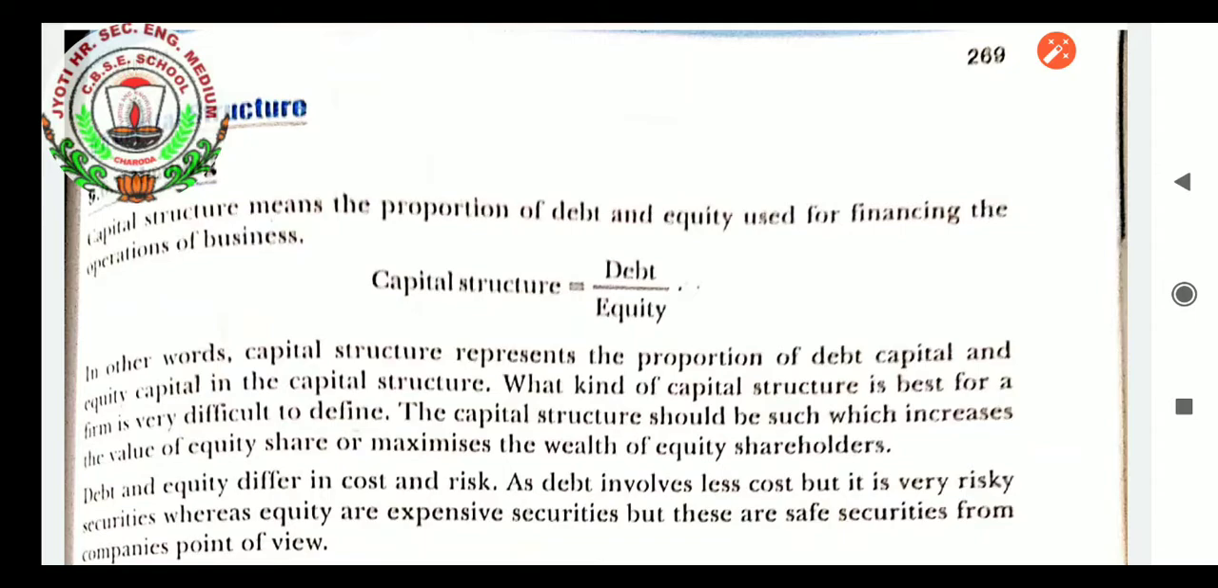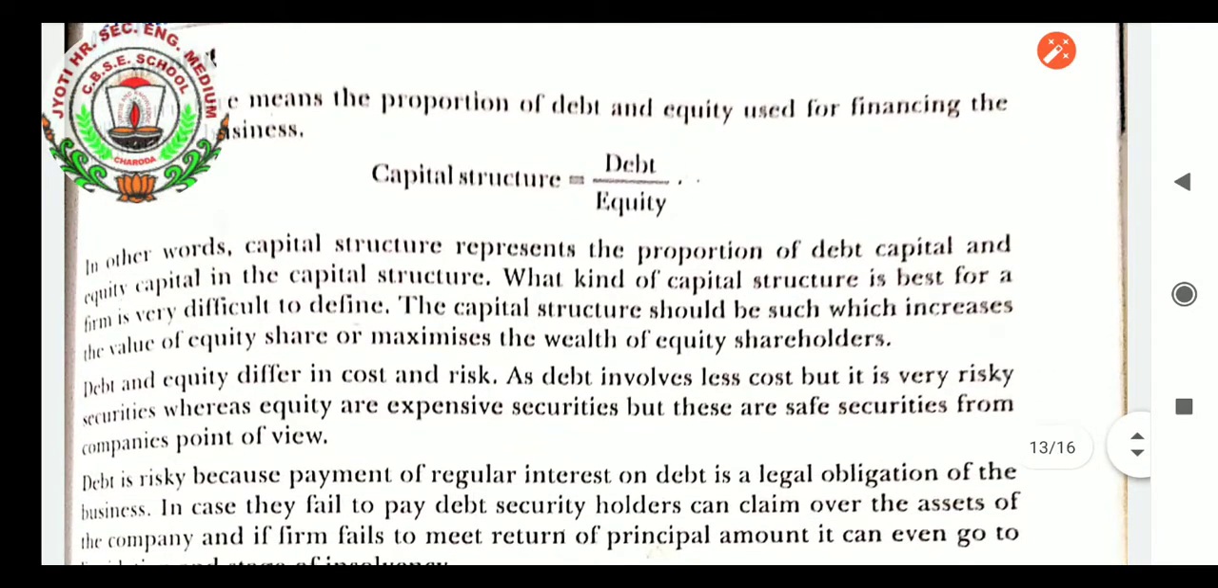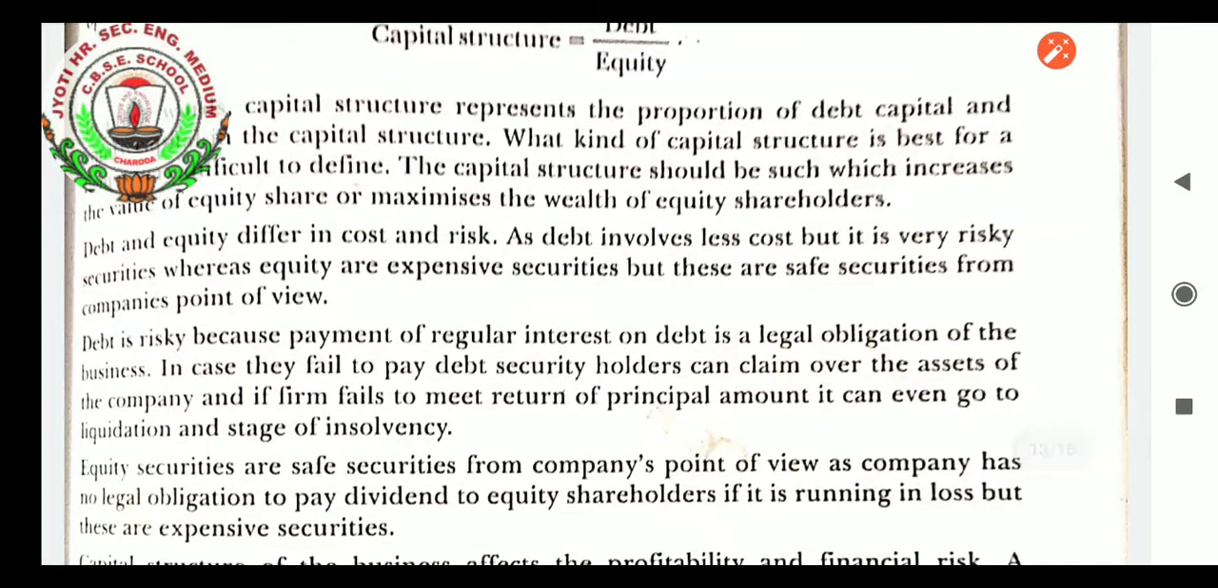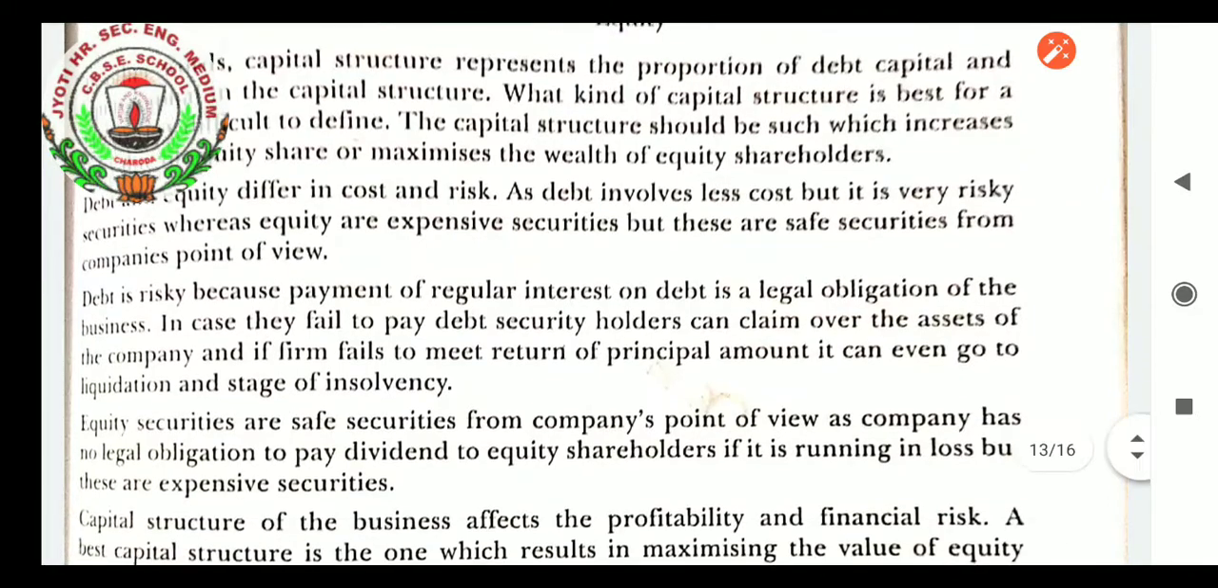What kind of capital structure is best for a firm is very difficult to define. The capital structure should be such that it increases the value of the equity share or maximizes the wealth of the equity shareholders. Debt and equity differ in cost and risk, as debt involves less cost but is a very risky security, whereas equity is an expensive security but is safe from the company's point of view. Debt is risky because payment of regular interest on debt is a legal obligation of the business. In case they fail to pay, security holders can claim the assets of the company. And if firms fail to return the principal amount, it can even lead to liquidation and insolvency.